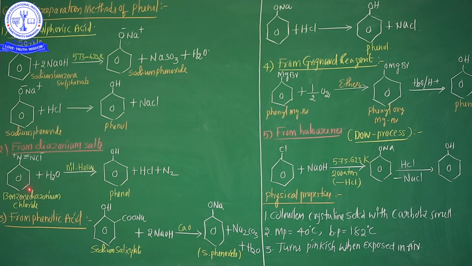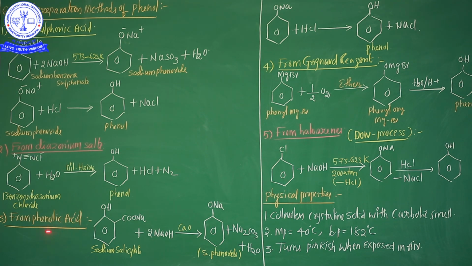Now this is the diazonium chloride, benzene diazonium chloride. You know that very well. Diazonium means two nitrogens. Here, benzene N2Cl, with a nitrogen to nitrogen triple bond in between. After treatment with either steam or dilute sulfuric acid, these are the products: phenol plus HCl, and additionally the nitrogen molecule is separated as nitrogen gas. This is from diazonium salts. First one sulfonic acid, second one is the diazonium salt.